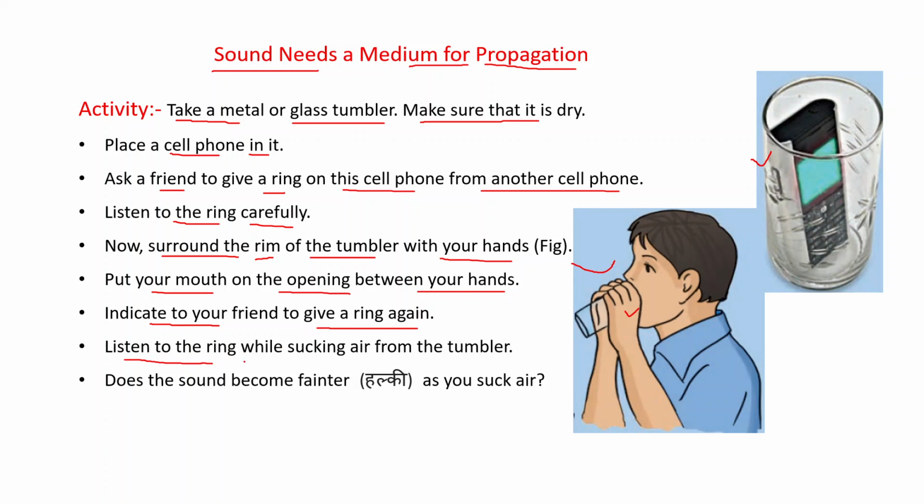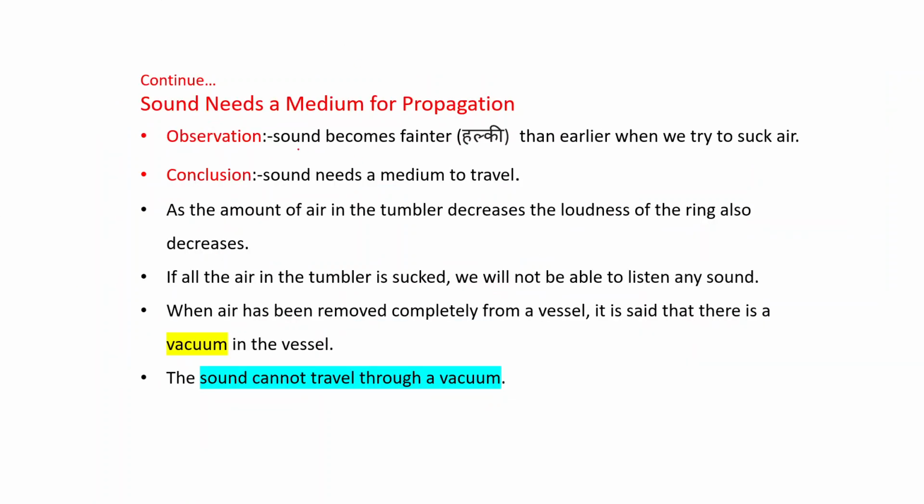Listen to the ring while sucking air from the tumbler. Now this time, when the ring is coming, you suck the air from the tumbler. Clear? Does the sound become fainter as you suck air? You feel that the sound becomes fainter than earlier when we try to suck air.